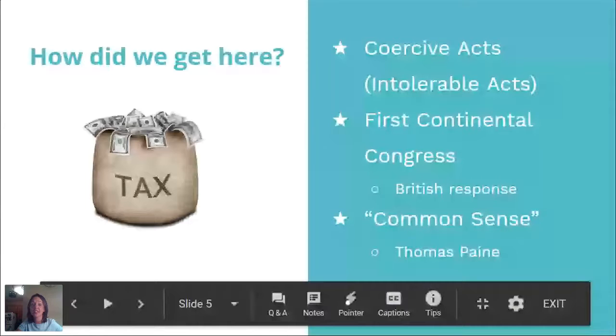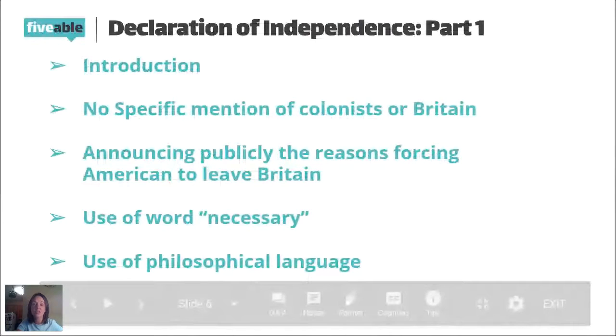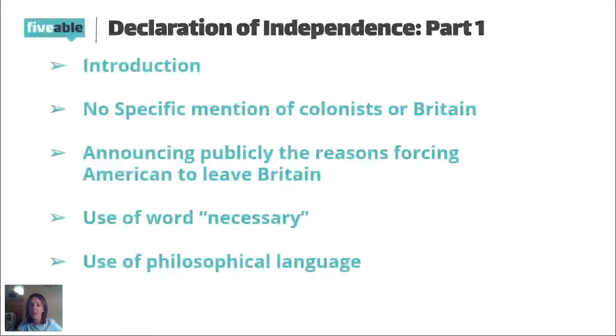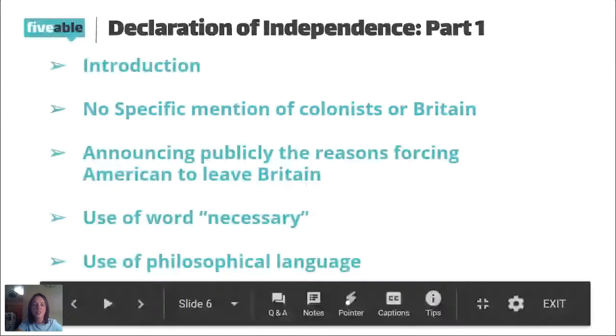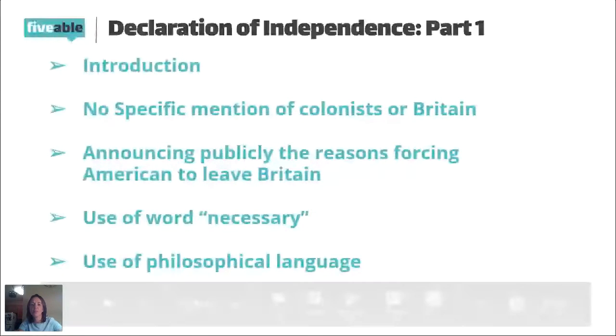Let's look at the Declaration itself now. The Declaration is divided into a bunch of different parts. We'll start off with part 1, which is just the basic introduction to the Declaration of Independence. In this introduction, they're really identifying the point of the Declaration, which is to declare their independence. They're not trying to get people to pick sides. They're just making a general announcement: hey, what's up? We've decided to declare independence, right? It's very different from what we often see in our politics today, where everything is about posturing and trying to persuade people. That's not what they were trying to do with the Declaration of Independence.